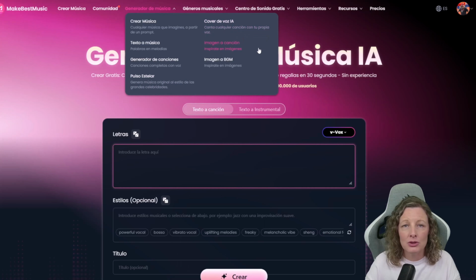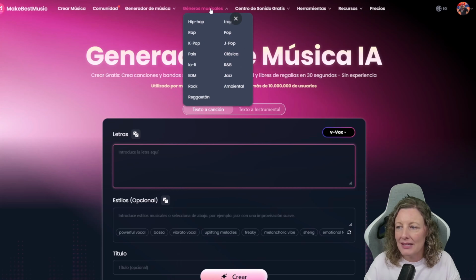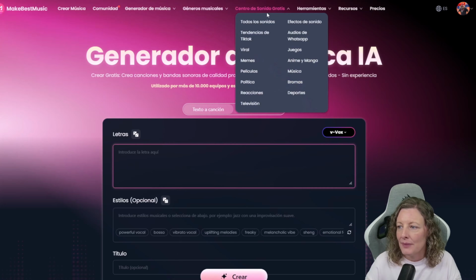Using the image to song feature, we can give it a specific image as inspiration to create a brand new song, or even use images to create BGM. On the other hand, we have musical genres. As you can see here, there's a huge amount of variety. We have hip-hop, rap, K-pop, country, lo-fi, EDM, rock, reggaeton, trap, pop, J-pop, classical, black metal, jazz, and ambient music. We have a free sound center with a huge variety of sound effects, memes, games, and anime. As you can see, a very wide variety.